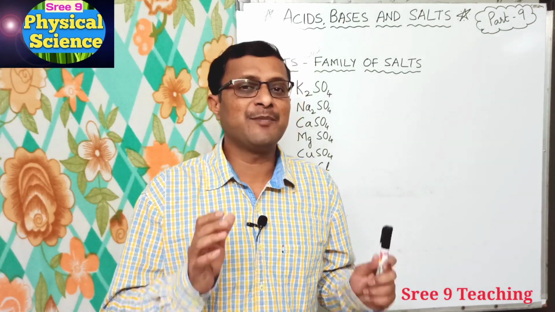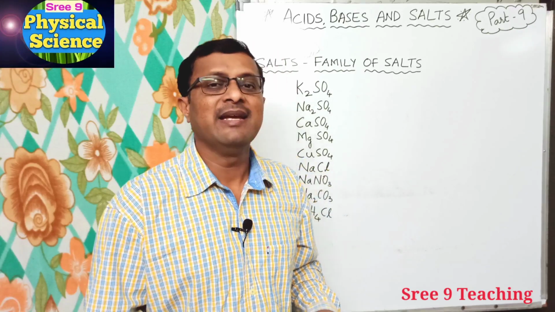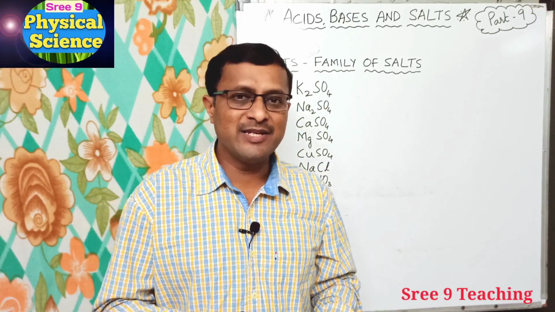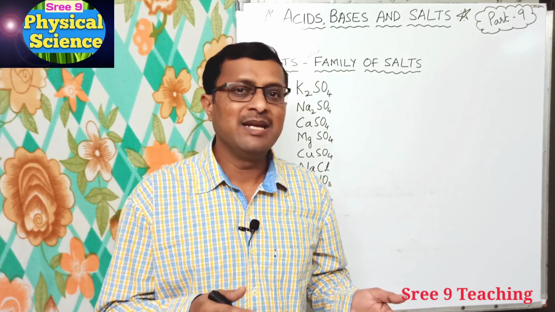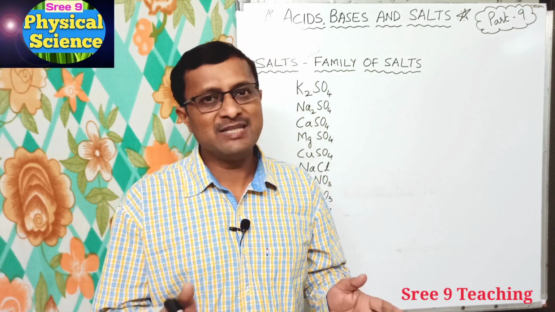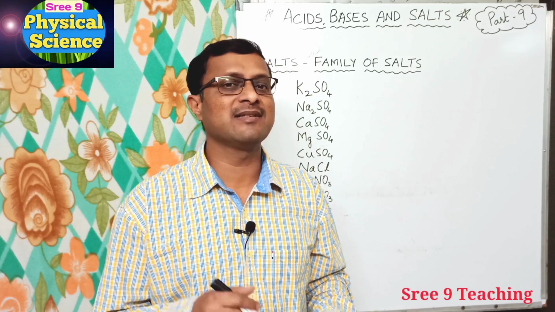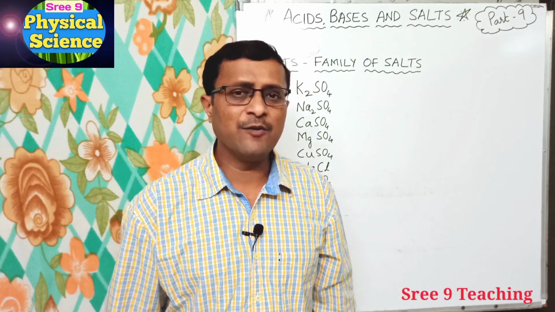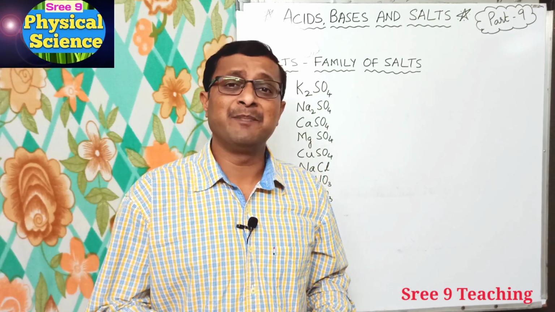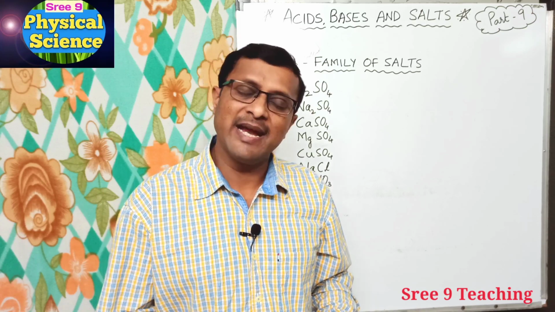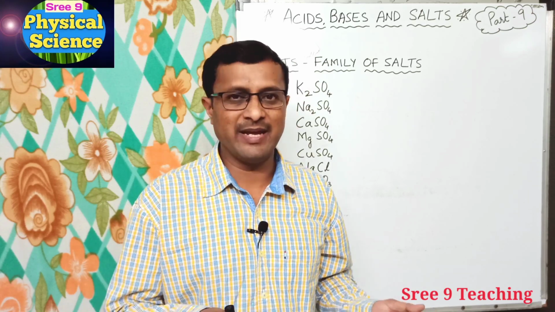Yes, salts are produced by the reaction called neutralization reaction of an acid with base or base with acid. So by such reactions the salts are formed, right? Now we are going to learn the preparation, properties and uses of salts today, right?